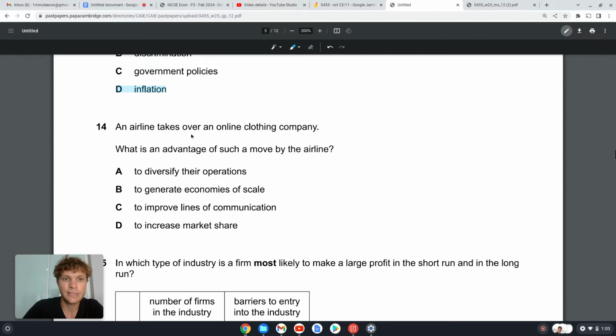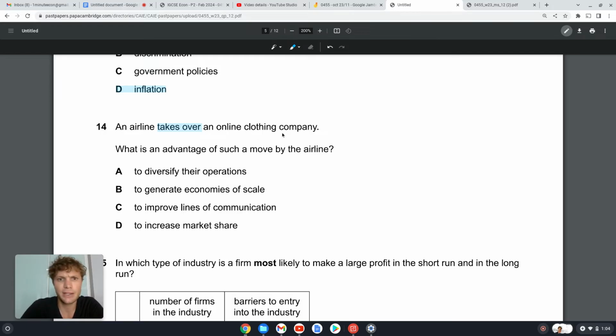14. An airline takes over an online clothing company. So a takeover here, I've seen this also quite a bit in business studies in recent papers. Takeover means we buy another company, right? So we're a big company, we'll buy another one, and for whatever reason, maybe we want more market share, or we want to lower our average cost, gain economies of scale, or we want to maybe branch into a different market to diversify our product portfolio. Okay, so what is an advantage of such a move by an airline?